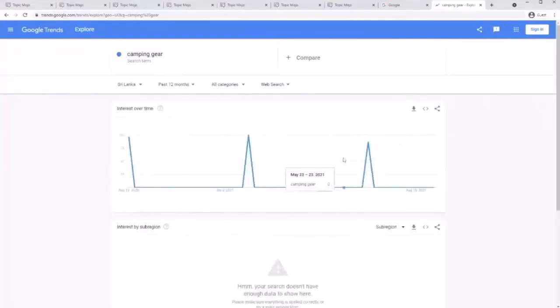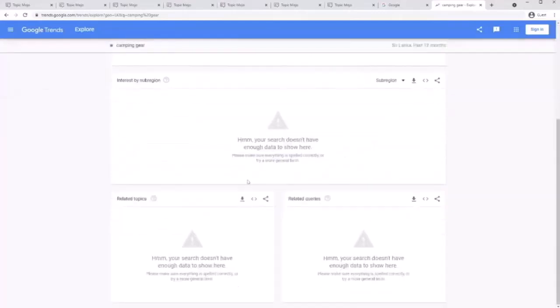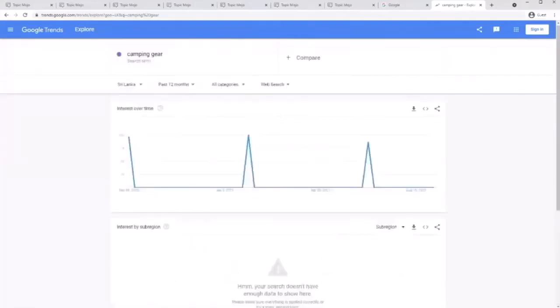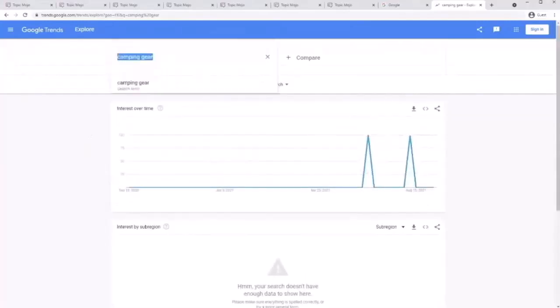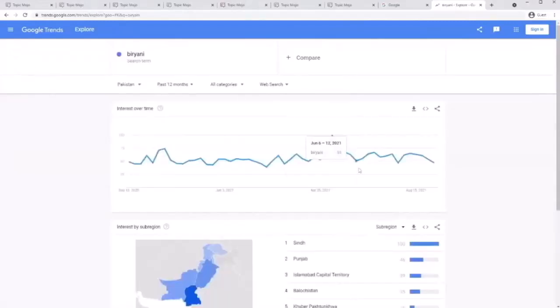So if there's, for example, this one where it does not show any sub-region, then we won't show this data inside TopicMojo. Exactly. Because I cannot make up data. I cannot assume it is popular in Sri Lanka. Like, for example, in Pakistan, it's not going to be all that. I don't think people can just too spiked. But if you write something like biryani, we're gonna have a good trend here.